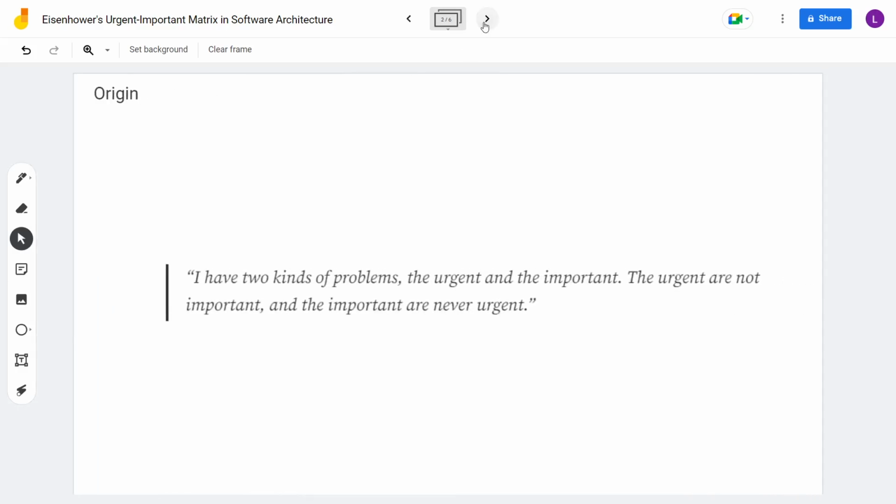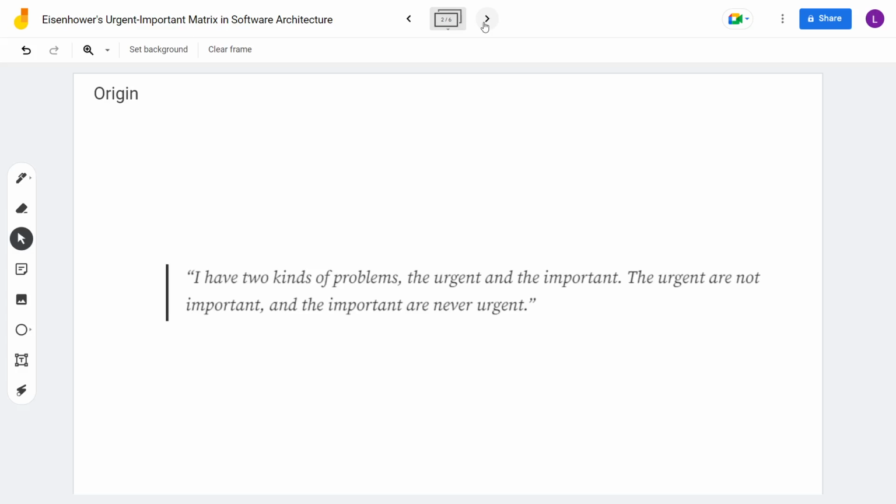A bit of history. This is a quote from a speech given by Eisenhower in 1954, who was a US president and achieved numerous achievements in his life, a very productive person. He said that I have two kinds of problems, the urgent and the important. The urgent are not important and important are never urgent.